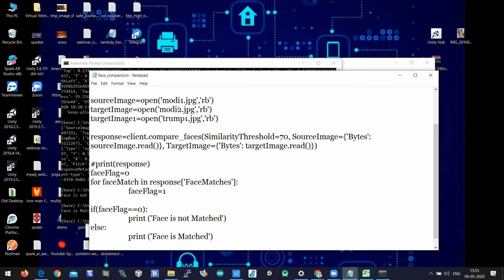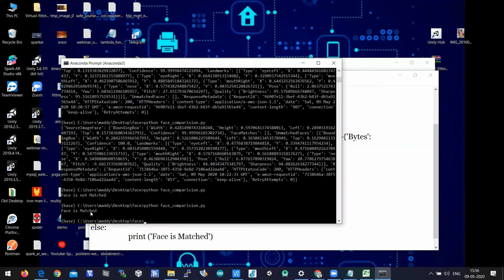The variable assigned with Modi 2 is target image, and the variable assigned to Trump 1 is target image 1. So when you put target image dot read, then it is reading Modi 2 image. When you put target image 1 dot read, then it is reading Trump image here. When you put target image dot read, it is saying that face is matched. You can check here, face is matched.